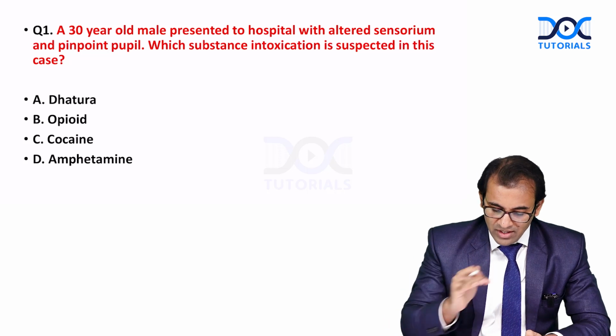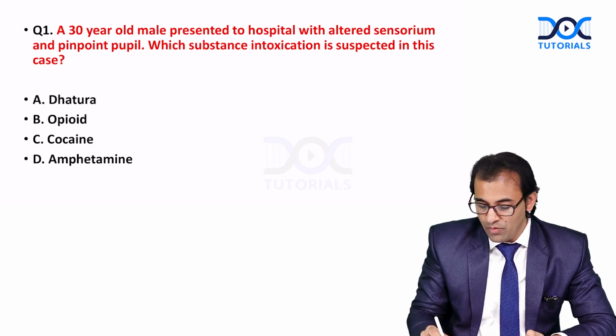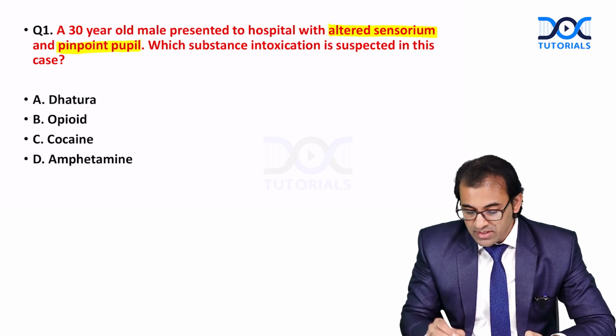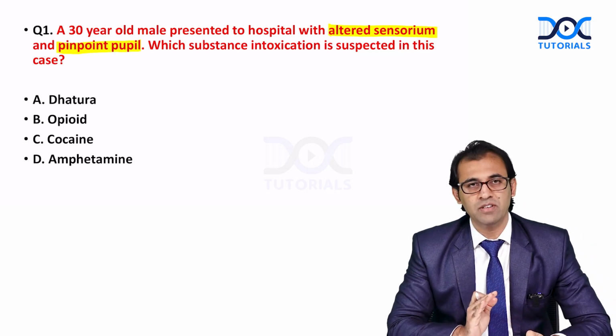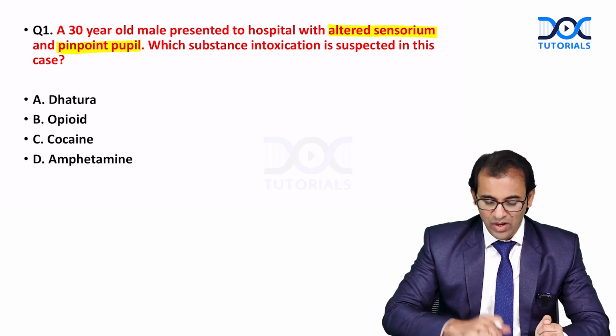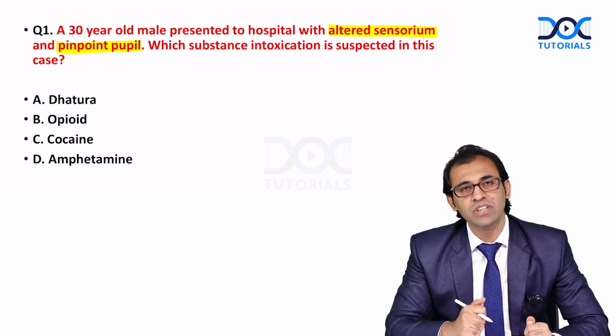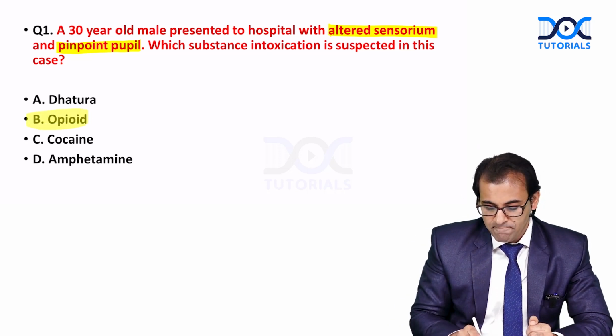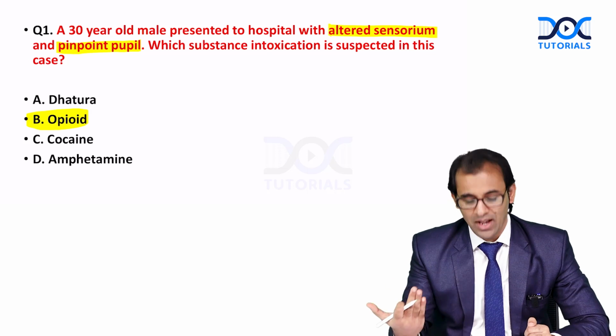First question: a 30-year-old male presented to hospital with altered sensorium and pinpoint pupil. Which substance intoxication is suspected in this case? So this is a question related to substance abuse. When we see pinpoint pupil out of these four options, 100% answer is opioid, because in all other options there will be mydriasis.